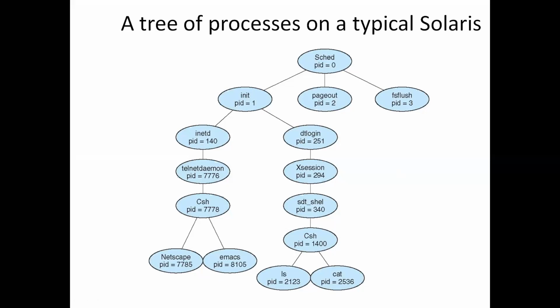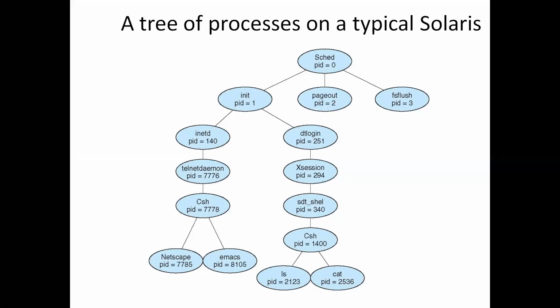This init process created two other processes, inetd and dtlogin. It has two children, that is inetd and dtlogin.